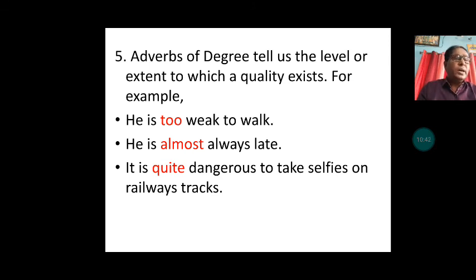So these were the five adverbs that I have explained to you today, and we will have several examples in detail in the live class. Please write down all these definitions that I have written, learn them forever, and set and write your own examples. In the next video I will come with some more kinds of adverbs and explain them to you.